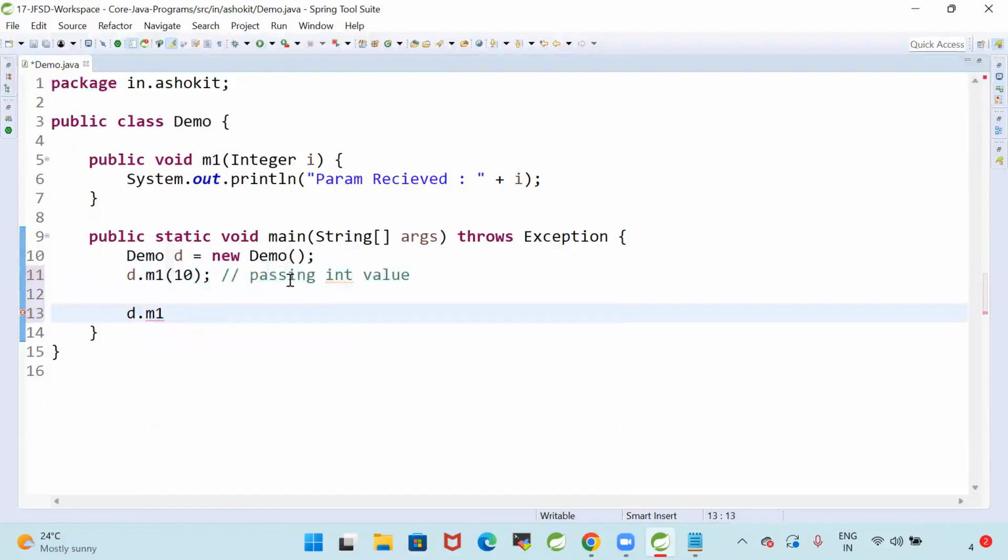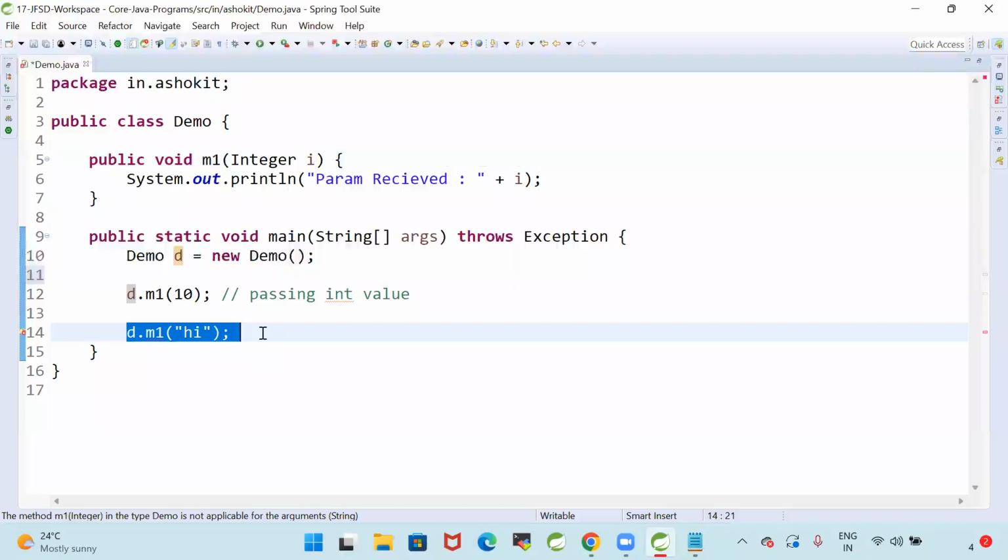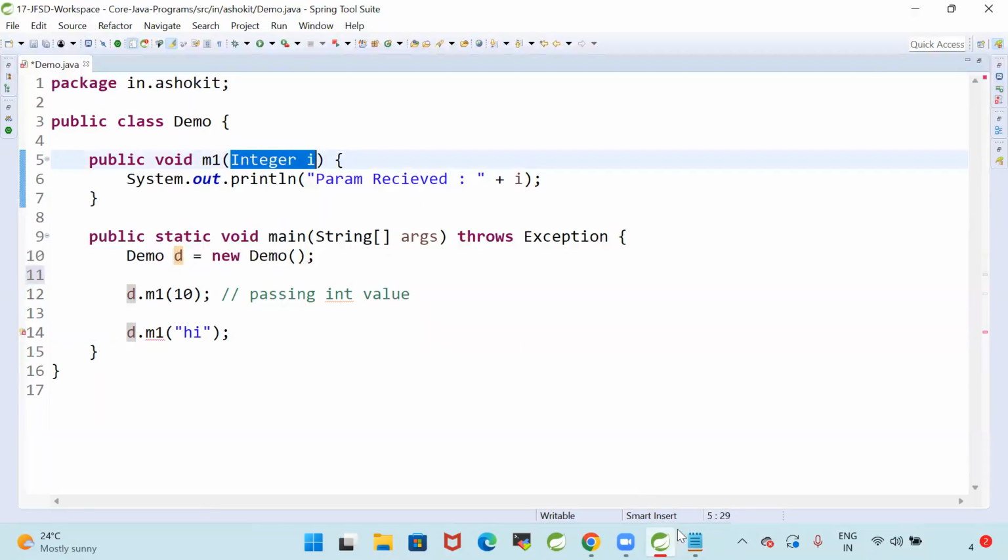d.m1 of a string, is it allowed or not allowed? Guys, am I able to pass an int value to the m1 method? Yes, I'm able to, because the m1 method is expecting integer as a parameter. Here I'm calling the m1 method with a string. Is my compiler accepting my string value? No, my compiler is not accepting the string value because the method is expecting integer as a parameter.